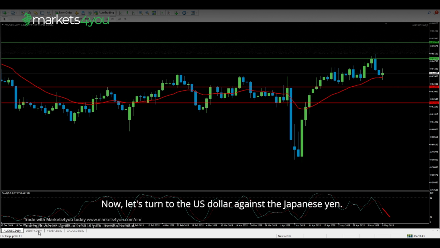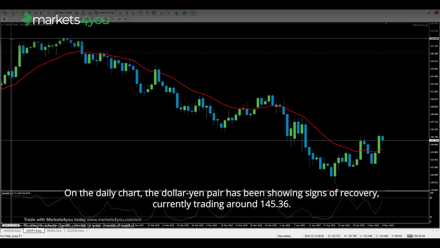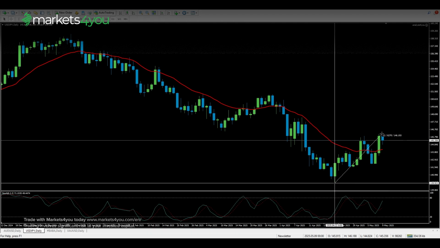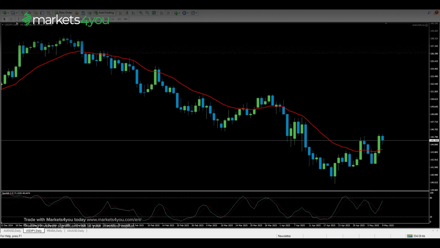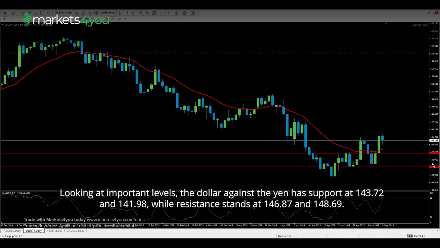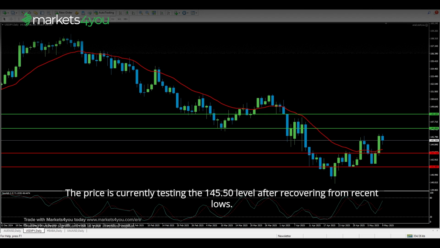Now, let's turn to the US dollar against the Japanese yen. On the daily chart, the dollar-yen pair has been showing signs of recovery, currently trading around 145.36. The pair faces Japanese PPI data on Tuesday night and the crucial preliminary GDP figures on Thursday night. Looking at important levels, the dollar against the yen has support at 143.72 and 141.98, while resistance stands at 146.87 and 148.69. The price is currently testing the 145.50 level after recovering from recent lows.